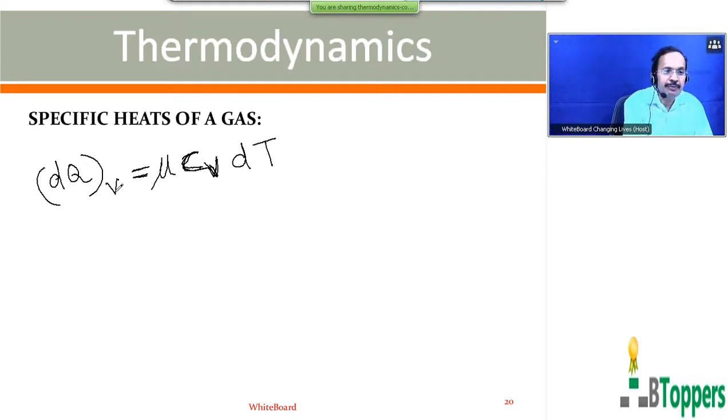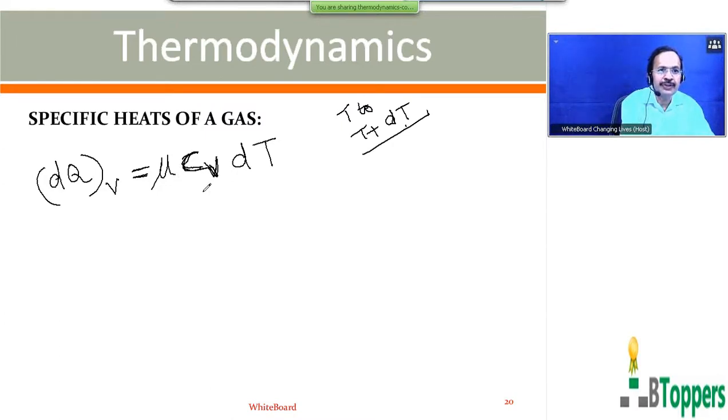So dQ subscript V represents the quantity of heat energy absorbed by the gas when its temperature changes by an infinitesimally small amount dT from T to T plus dT. Nu represents the quantity of substance expressed in moles.